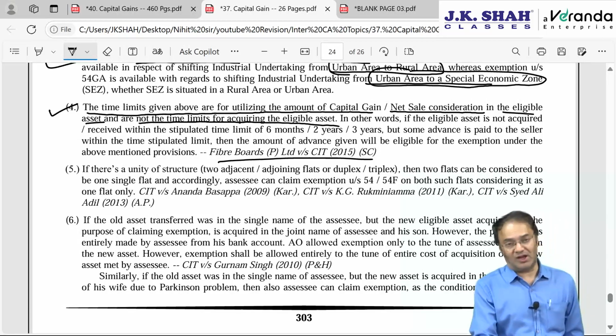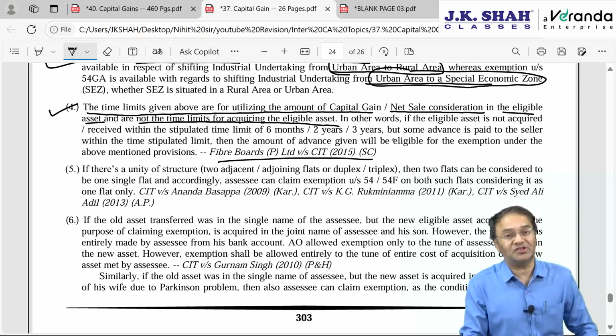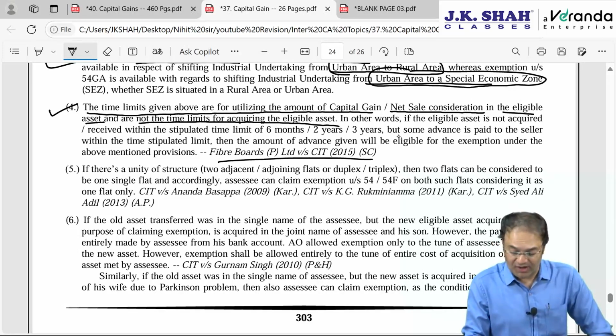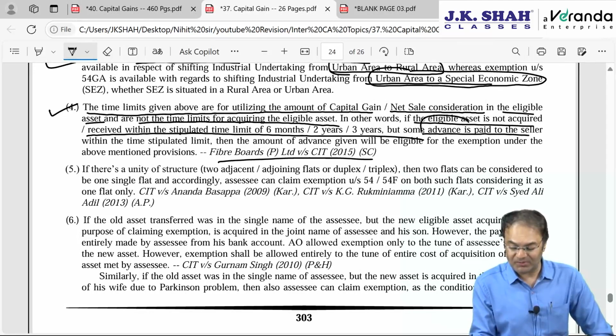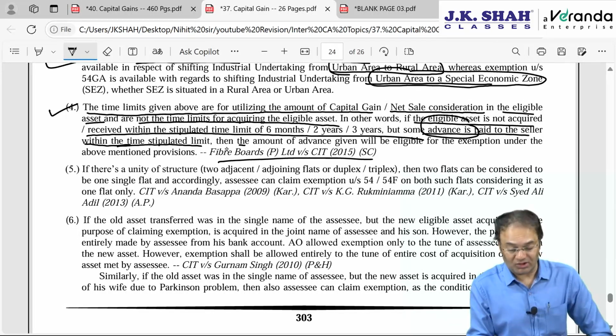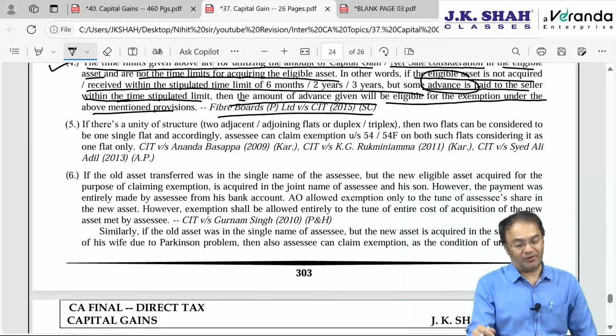The time limit is not to acquire the asset; the time limit is for making investment or utilizing the capital gain amount in acquiring this asset. If the eligible asset is not acquired or received within the stipulated time, but some advances are paid to the vendor within the specified time limit of 1 year, 2 years, 3 years, then the amount of advance given will be eligible for claiming exemption to the tune of whatever payments are made.